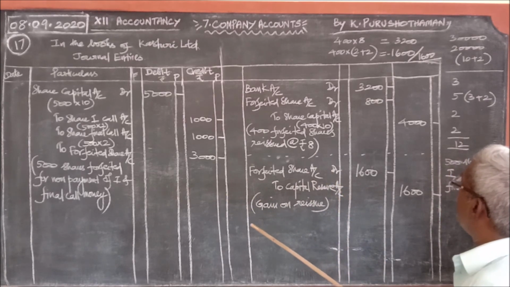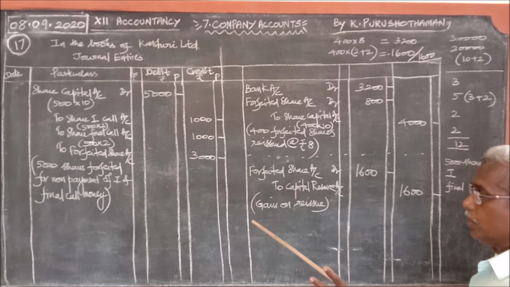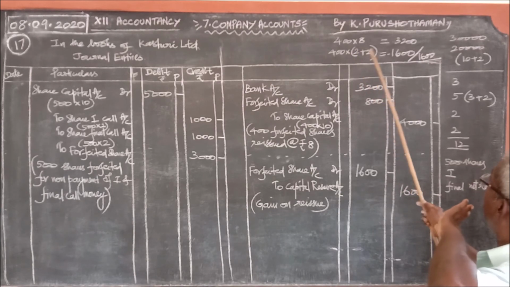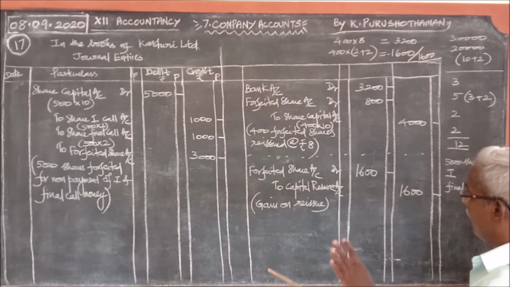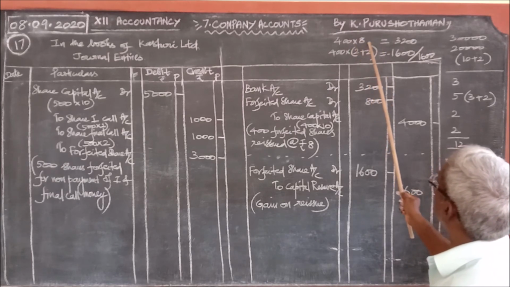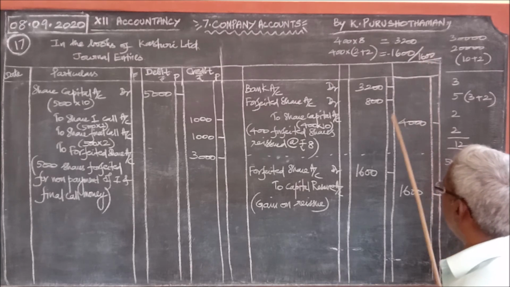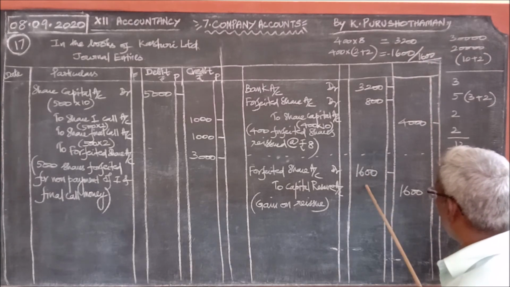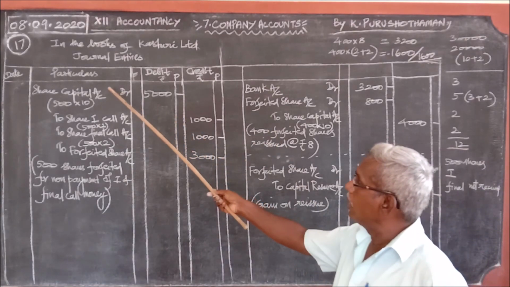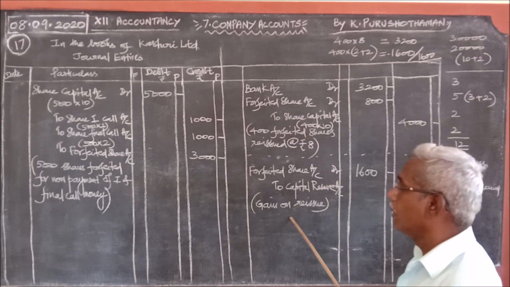Okay, for 400 shares, the pending amount: first call money rupees 2, final call money rupees 2, totally 4 rupees per share, therefore 400 shares, 400 into 4, 1,600. The same 400 shares were reissued for 3,200 rupees at the rate of rupees 8. So how much excess did the company receive? 1,600. That is the profit on reissue. Once again, this is one journal entry for forfeiture and 2 journal entries for reissue.